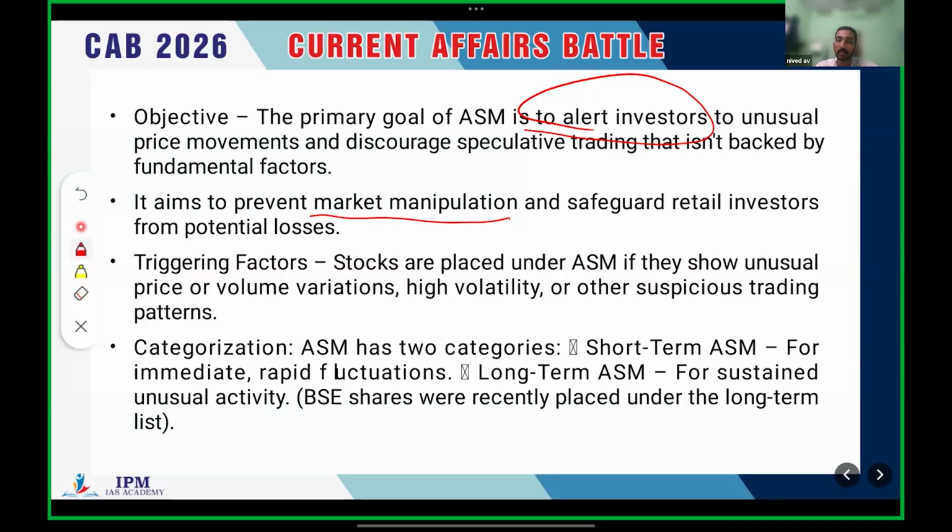A single entity can buy a huge amount of stocks or sell a huge amount of stocks, which will create a huge price difference, unusual price and volume variations, high volatility, etc. So in order to avoid such a scenario and to alert investors, SEBI or the stock exchange uses additional surveillance measures. Clear? And you should know that ASM has two categories: short-term ASM and long-term ASM. This is enough.